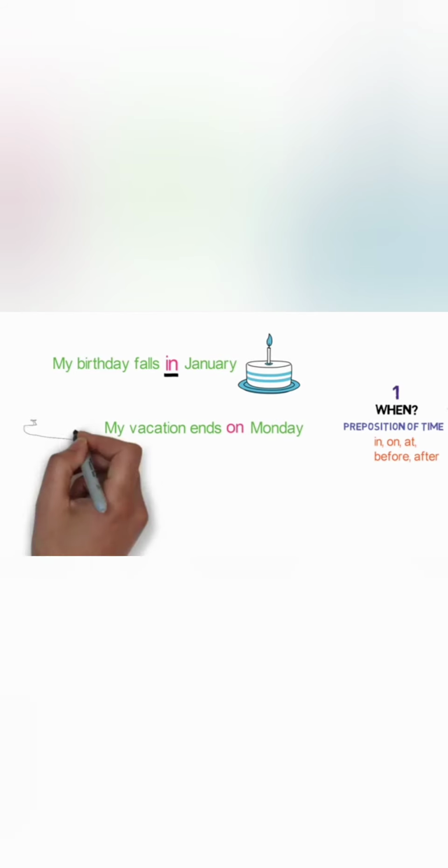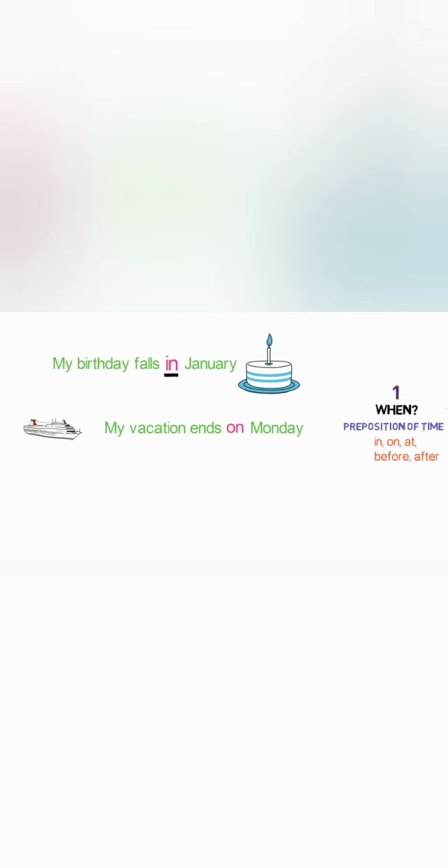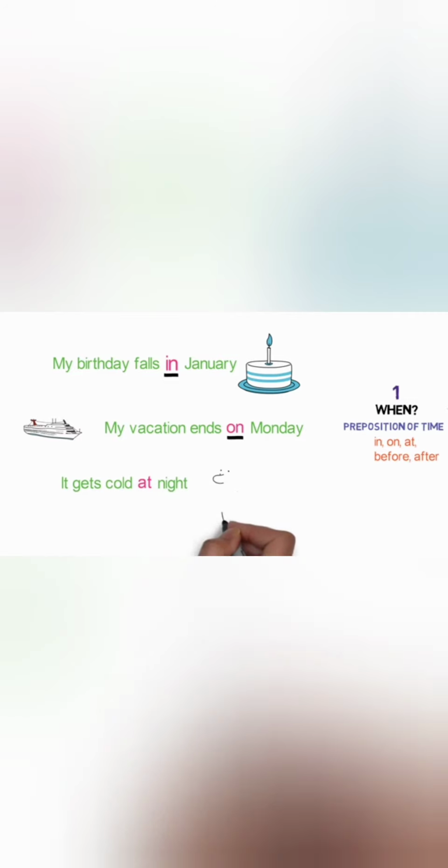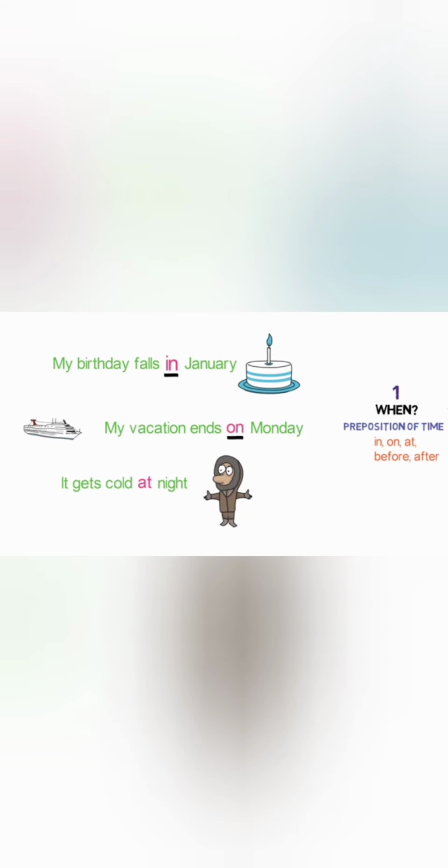When my vacation ends, it ends on Monday. On here is a linking word and hence is a preposition. It gets cold at night. When does it get cold? At night. At here is a linking word and hence is a preposition. Remember that this preposition links when one thing happened in context to another.